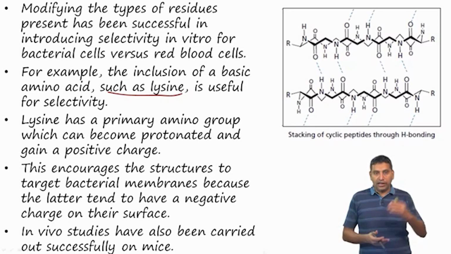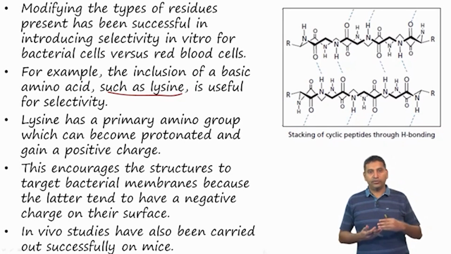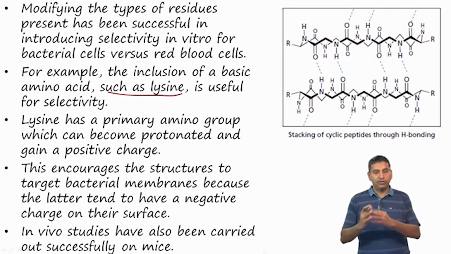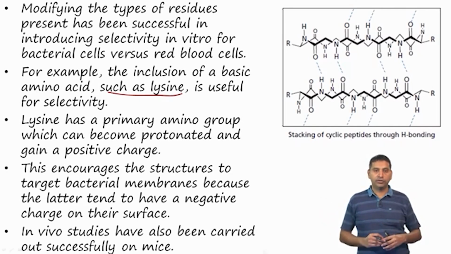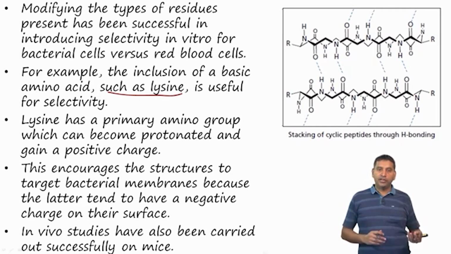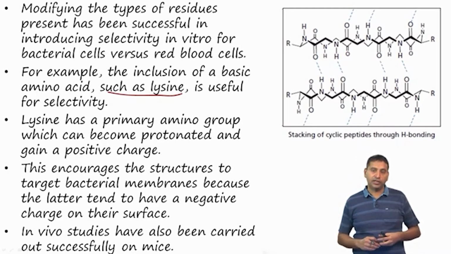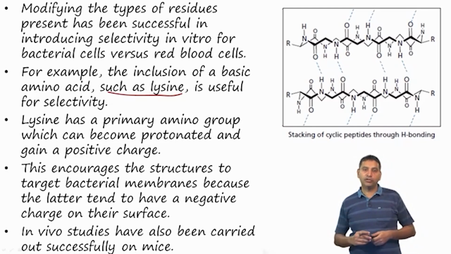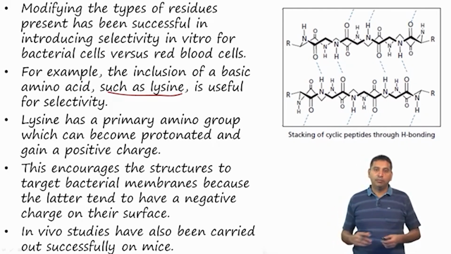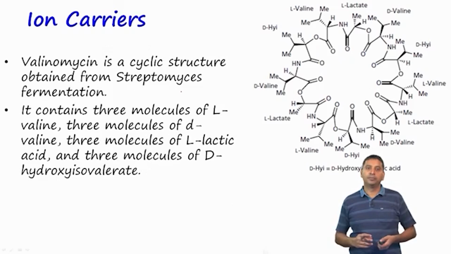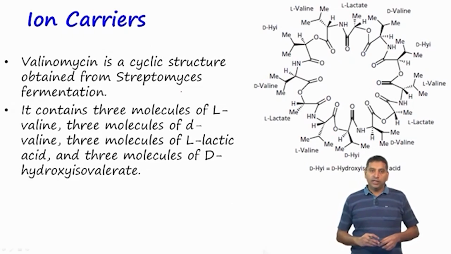This entire process enables the structures to target bacterial membranes, because bacterial membranes tend to have a negative charge on the surface. A number of animal studies have been carried out, and these molecules have been found to have very promising activity. Further work needs to be done on this at this point, but they become good starting points for further drug discovery. The next class of molecules are known as ion carriers.